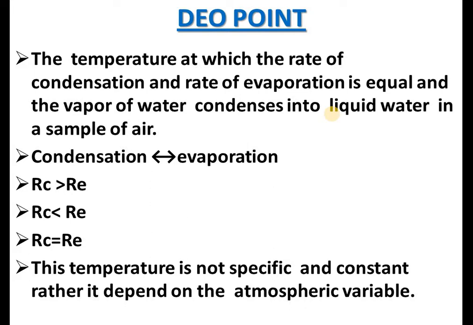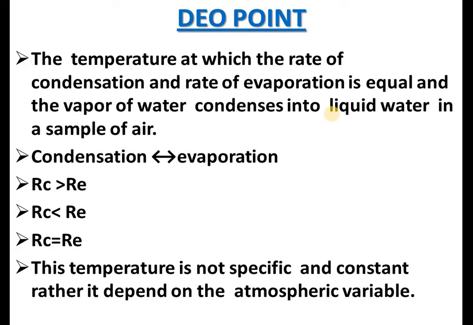The temperature at which the rate of condensation and the rate of evaporation is equal, and the vapor of water condenses into liquid water in a sample of air, is called the dew point. We know that condensation and evaporation are reversible processes.